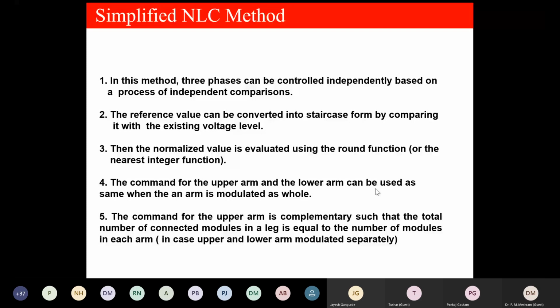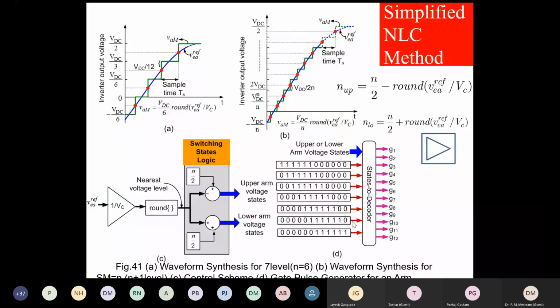Now, this is the principle of simplified NLC. Please note, we still have not started the balancing. This is the reference waveform. This is the rounding method. This is for VDC by 6. So it is for 7 level, and you keep it.